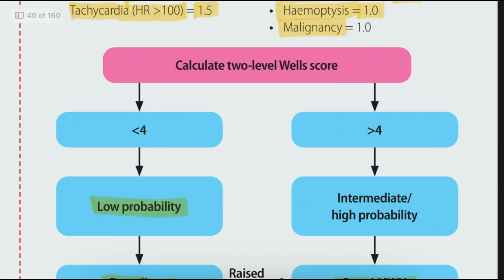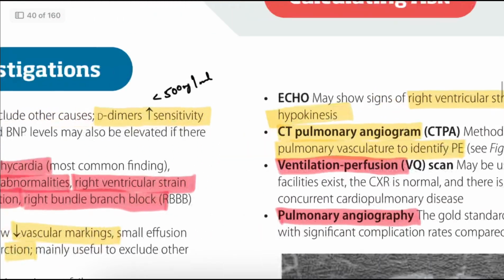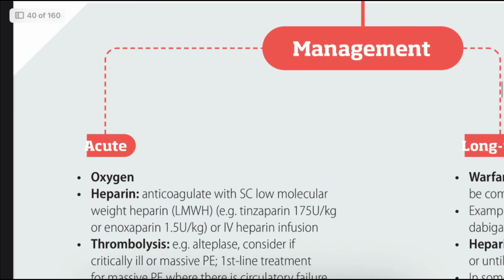Next, if the score is greater than 4 points, then we go with intermediate to high probability, and we start low molecular weight heparin, CTPA, and ventilation and perfusion scan. Okay, so these are the things. Now, how do we manage a patient with pulmonary embolism?